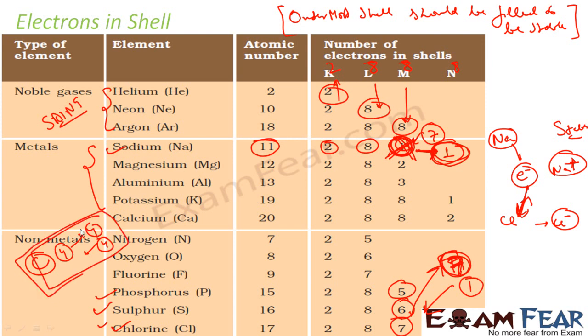But this is how the electron shell is important in determining the reactivity of a metal and non-metal. Hope you understand this part, why sodium is ready to give an electron and chlorine is ready to take an electron.